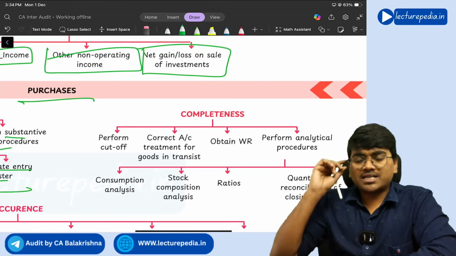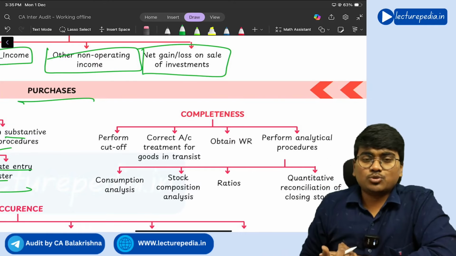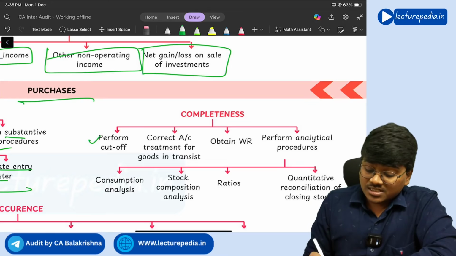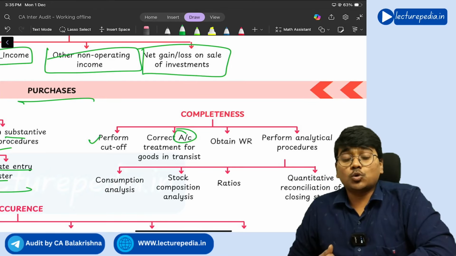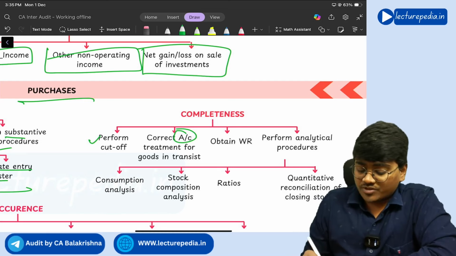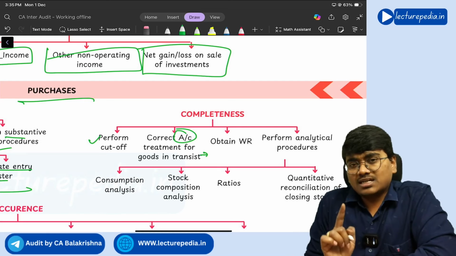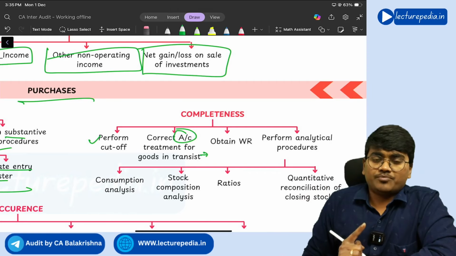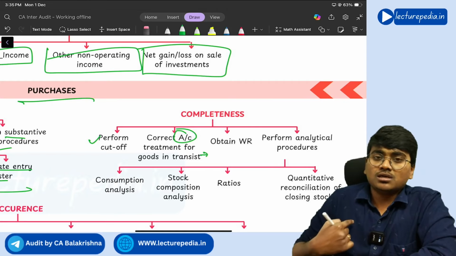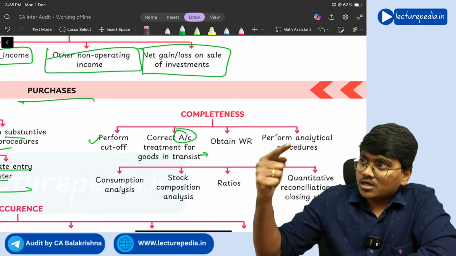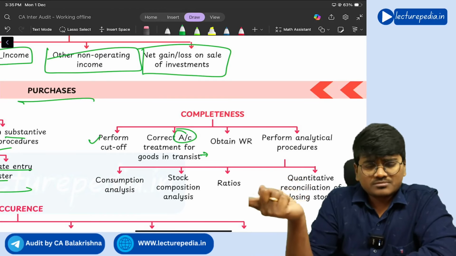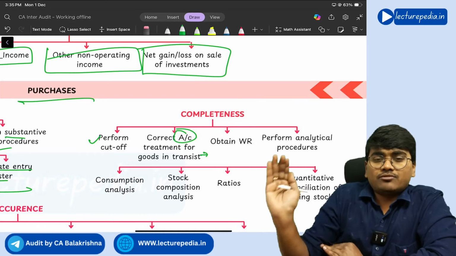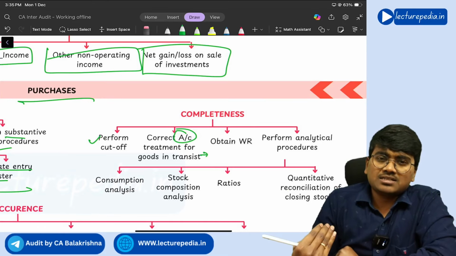Next, with respect to completeness of purchases, the same kind of procedures that we have performed in the case of sales. First of all, perform cutoff procedures and check that the correct accounting treatment for goods in transit has been followed. With respect to goods in transit, you should recognize it as a purchase only if the risk and reward is transferred. So it depends on the agreement between the vendor and the company. For goods that are in transit, if any damage happens, the damage will be borne by the vendor only. That means risk and reward not yet transferred. So you should not recognize it as purchase.